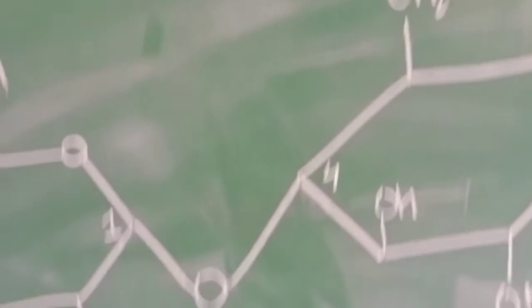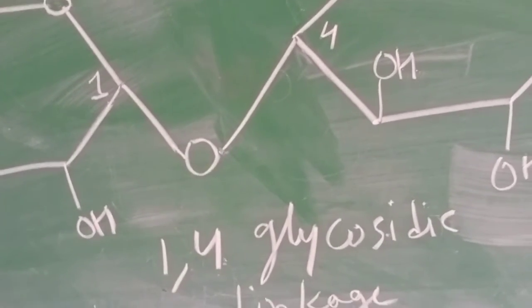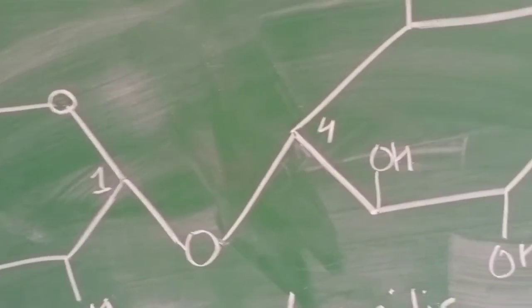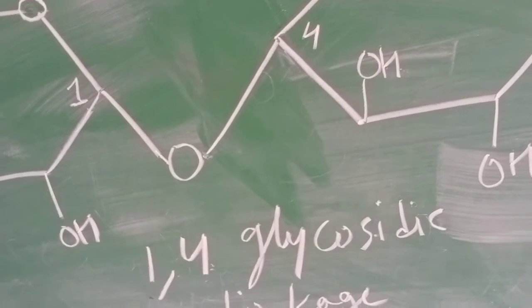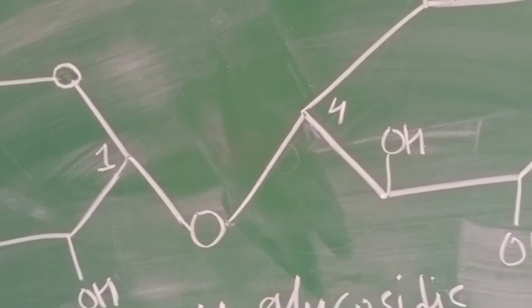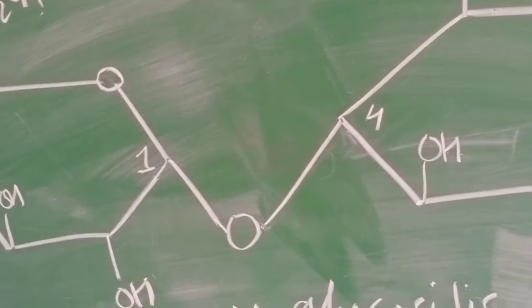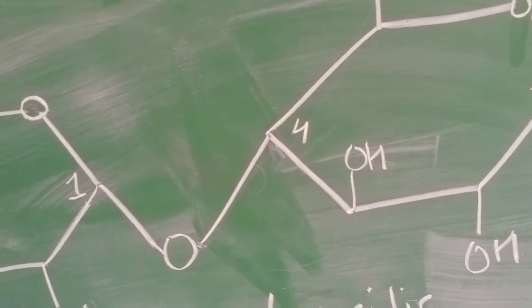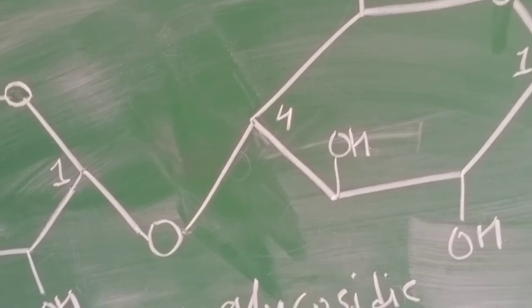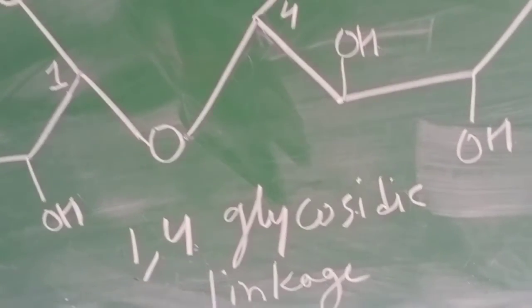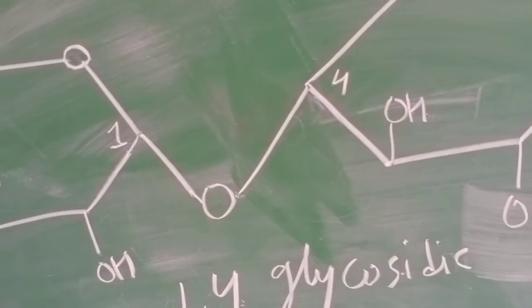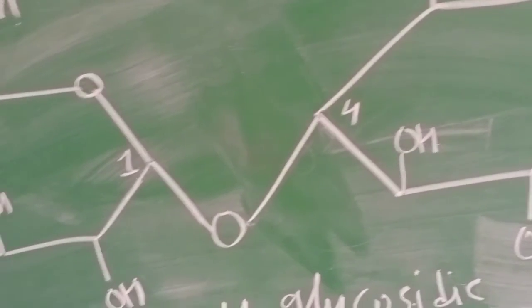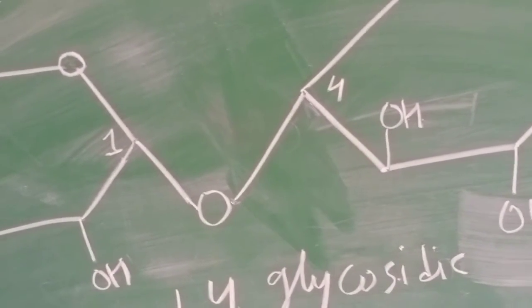You can see why it is called a 1,4 glycosidic linkage: the first carbon atom of one D-glucose unit is linked to the fourth carbon atom of another D-glucose unit by a glycosidic bond, and hence amylose has 1,4 glycosidic linkages.